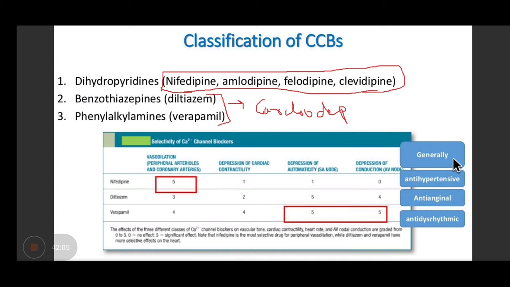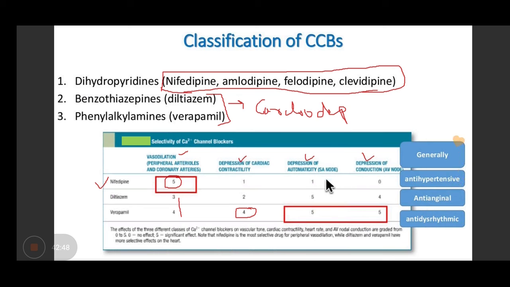Now here what you see on your screen is a comparison of various parameters like vasodilatation, depression of cardiac contractility, depression of automaticity, depression of conduction at AV node, and they have given a scoring. 5 is the maximum score. So they are comparing nifedipine, diltiazem, and verapamil. What was observed is that nifedipine has the profound vasodilator activity, and a score of 5 was given as compared to verapamil and diltiazem. As far as the depression of cardiac contractility is concerned, verapamil has the maximum score.